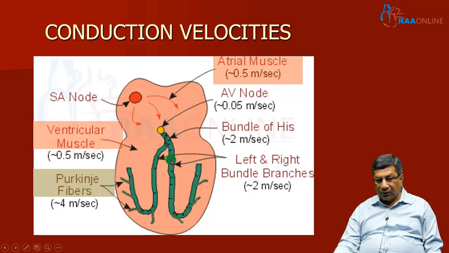In bundle branch block, for one ventricle, the bundle is not supplying the current. Because of that, the electrical activation has to go through the intact bundle to the normal ventricle, and then has to travel from the normal ventricle to the ventricle whose bundle is blocked, through the muscle, which conducts only at 0.5 meters per second.